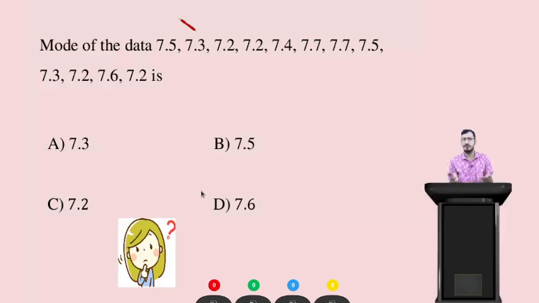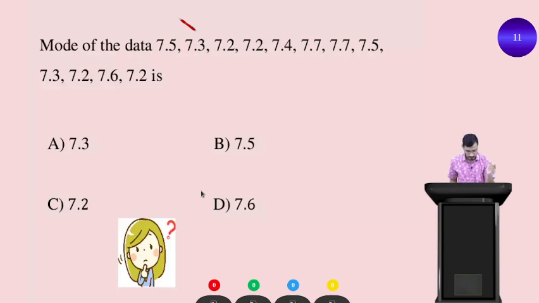Students, question time. I have a question for you. The mode of the data 7.5, 7.3, 7.2 and so on is... I am giving you 30 seconds. Which option is correct here? 7.5, 7.3, 7.2, 7.2, 7.4, 7.7, 7.7, 7.5, 7.3, 7.2, 7.6 and 7.2.